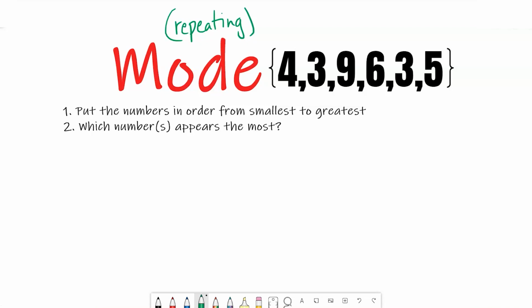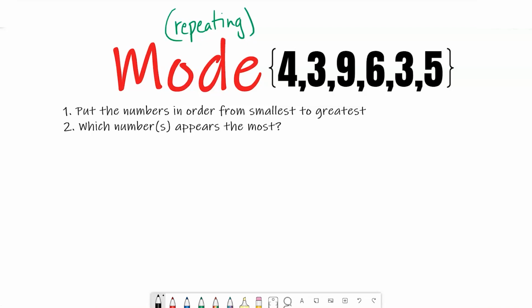So our two steps here are to put the numbers in order from smallest to greatest, and then we have to ask ourselves which number or numbers appear the most. So let's start with step 1. I have my data values up here, and I'm going to put them in order from smallest to greatest by crossing them out as I go.